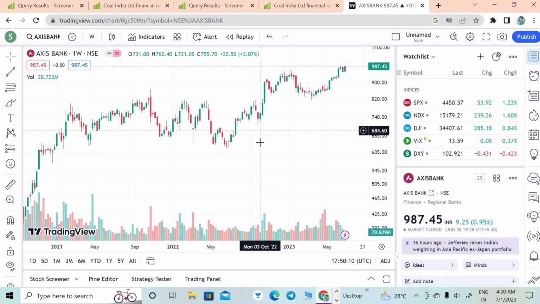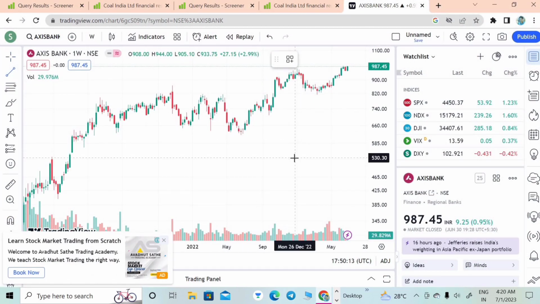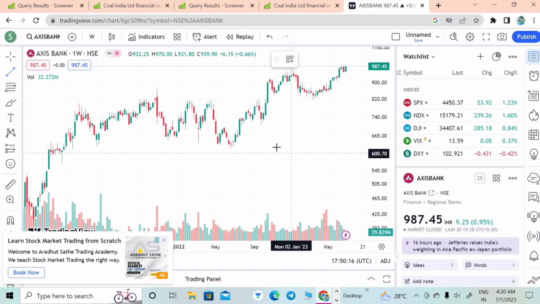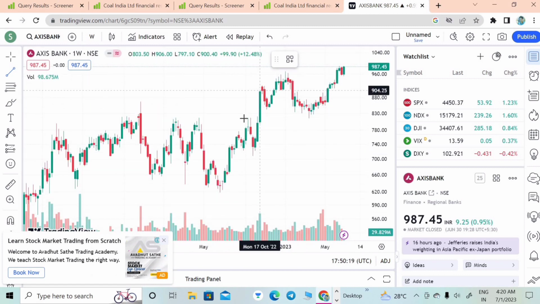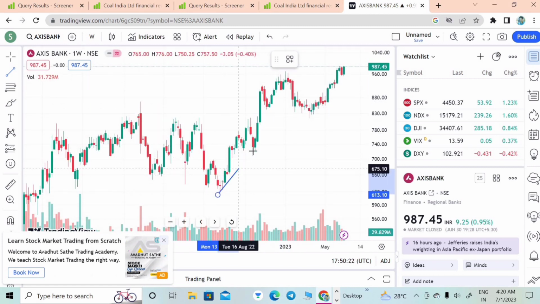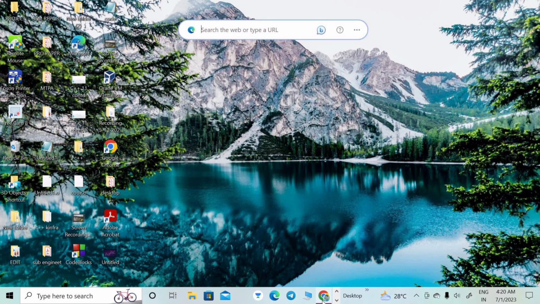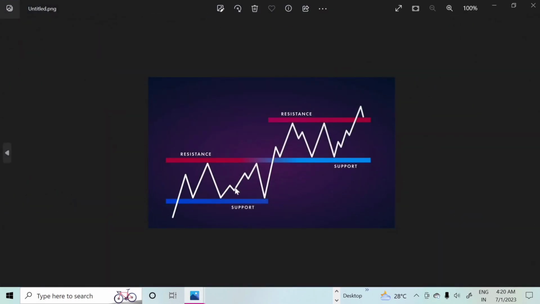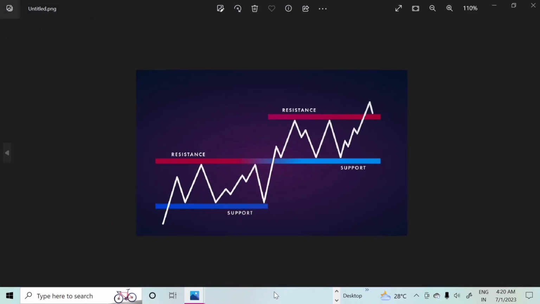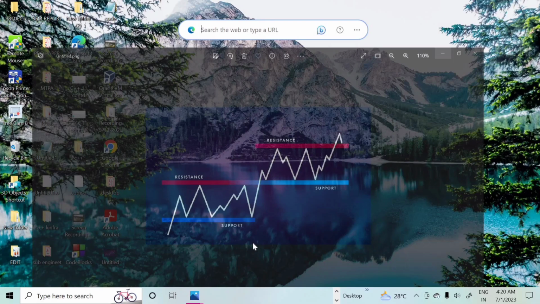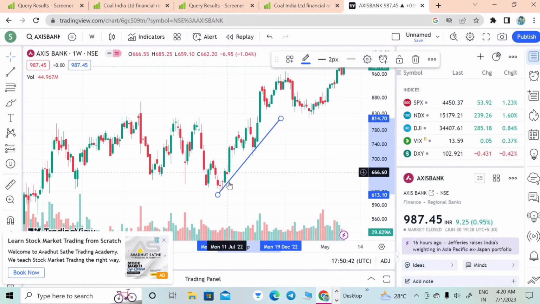In the Axis Bank graph, we can see there are different kinds of supports and resistances. I am choosing the 5-year graph. In this graph, when we draw like this, the bottom points, these points, are a support made on the graph. So we can have a support here.